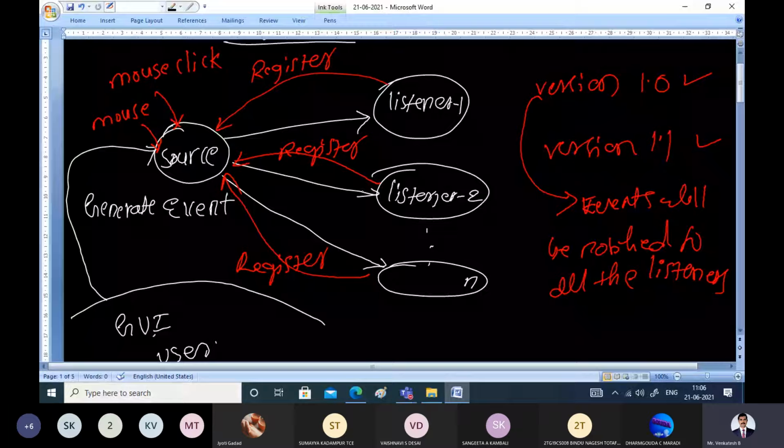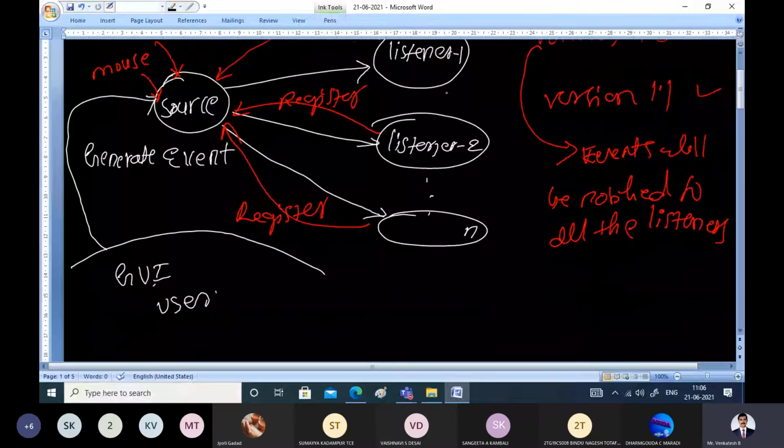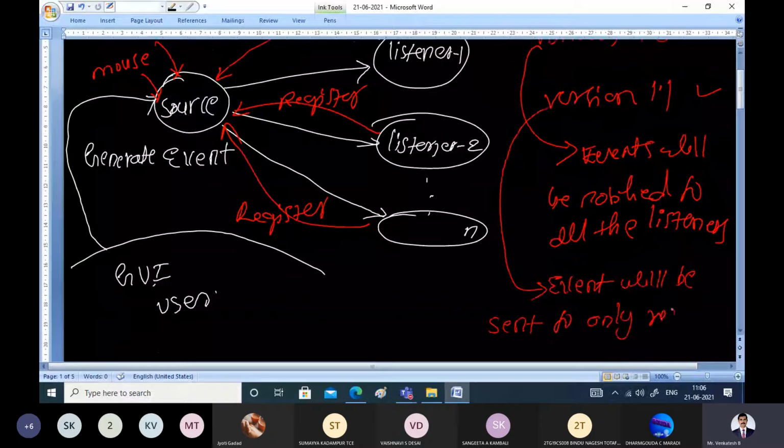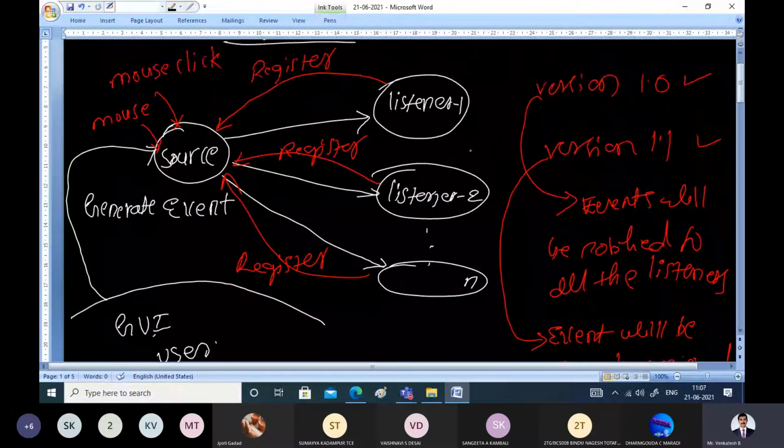Whereas in version 1.1, the event will be sent to only registered listeners. That is the difference between version 1.0 and version 1.1.